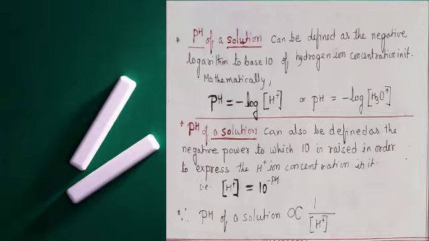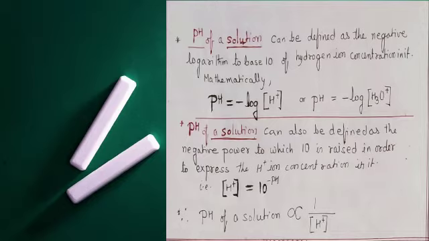Mathematically, the pH of a solution is defined as the negative logarithm to base 10 of the hydrogen ion concentration in the solution. It means the pH of a solution is inversely proportional to the concentration of hydrogen ions in it.